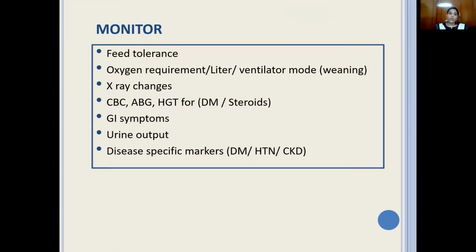Now, when you do it, what you need to monitor is feed tolerance, how the patient is doing. Check whether there is a requirement of oxygen, or whether the patient was completely dependent on the ventilator and has now been weaned off and is on CPAP. That is a sign of improvement. What are the changes in the CT scan or X-ray? Is it getting better?